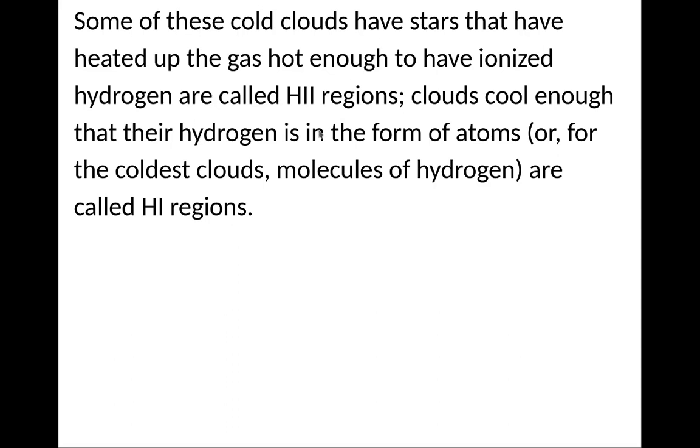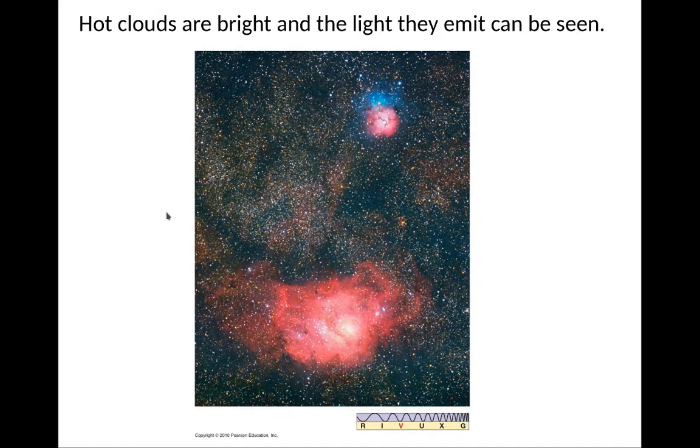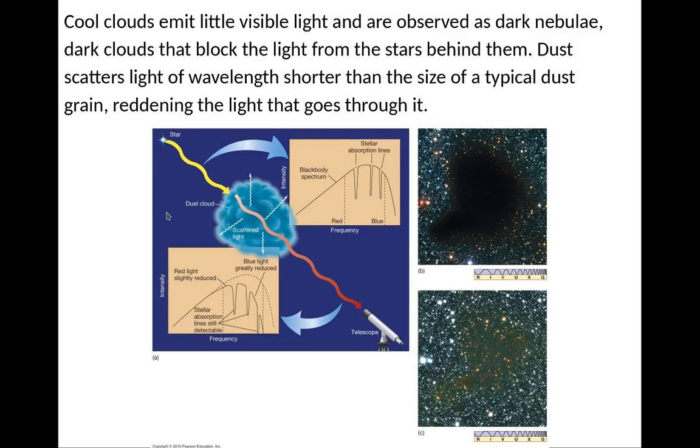Clouds cool enough to have the hydrogen in the form of atoms, or in the coldest clouds, for instance, molecules of hydrogen, are called H I regions. Hot clouds are bright, and the light they emit can be seen. Most cool clouds emit little visible light and are observed as dark nebulae. Dark clouds block the light from the stars behind them, because the dark clouds, which are cool, also contain quite a bit of dust.